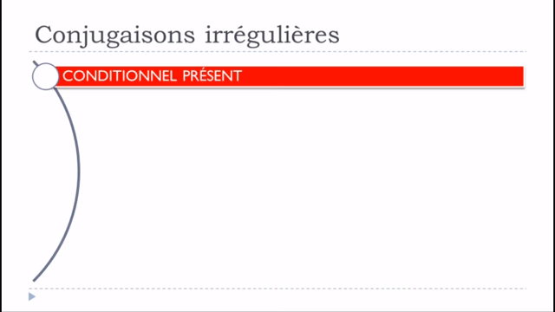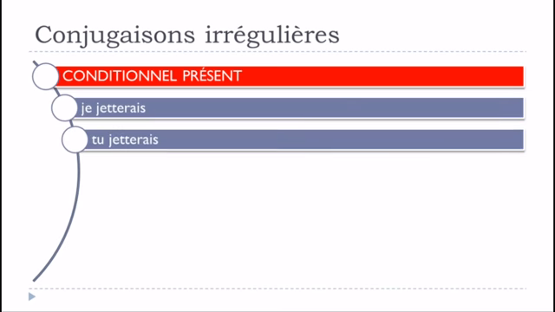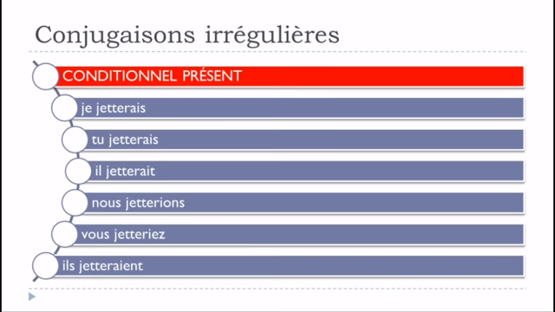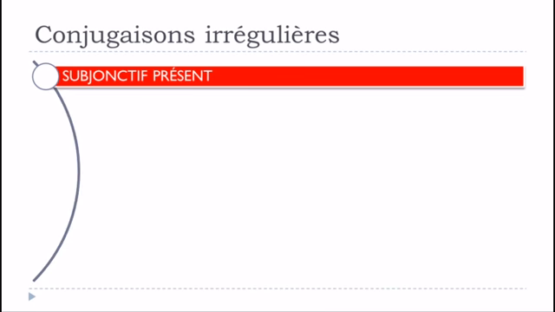And then for the conditionnel présent form, je jetterais, tu jetterais, il jetterait, nous jetterions, vous jetteriez, ils jetteraient. Okay, so exactly the same modification, and as for the future, it will affect all the persons. So you double your T here, okay, and you get je jetterais, tu jetterais, il jetterait, nous jetterions, vous jetteriez, ils jetteraient.